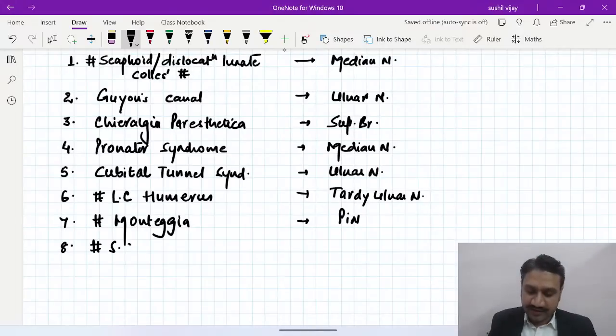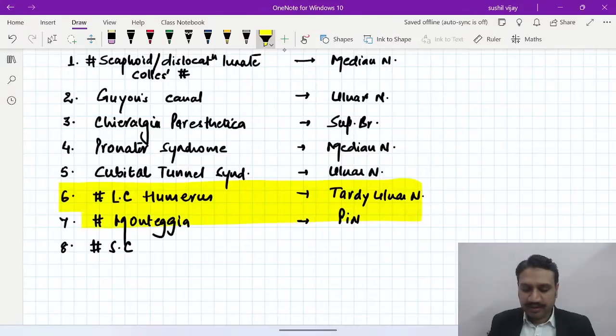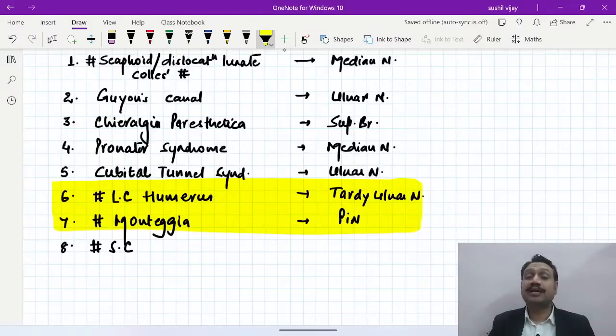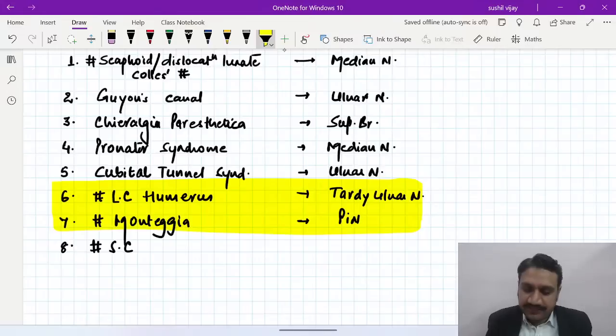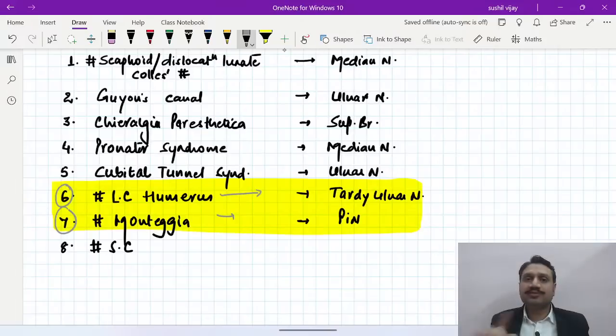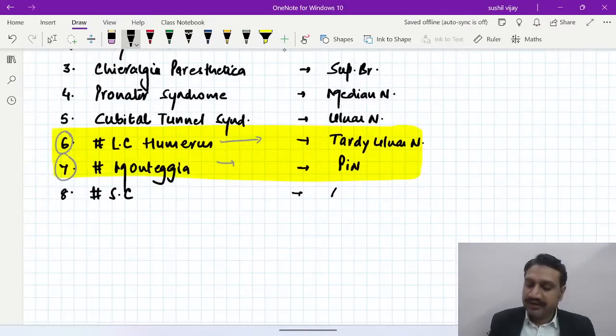Then we have the supracondylar fracture. I want to highlight here, guys, in the exam, in that tense environment, something may sometimes be lacking in the mind. So these are the 2 most common injuries which might give you some confusion in the exam. Fracture of the lateral side and nerve of the medial side, and fracture of the medial side, that is the ulna in Monteggia, and nerve of the lateral side, right? So there is a cross mismatch kind of situation here. You should always remember that the site might be confusing sometimes. So supracondylar fracture, it will involve most commonly what?